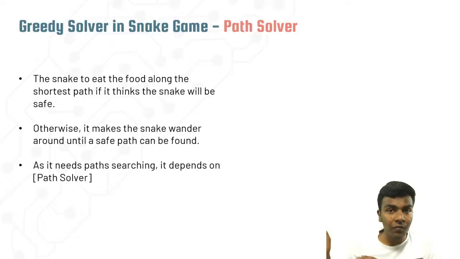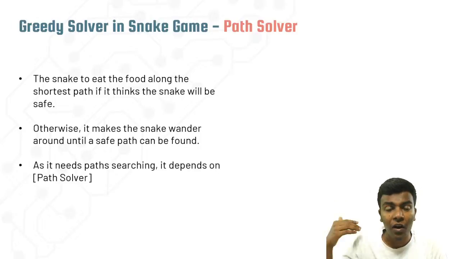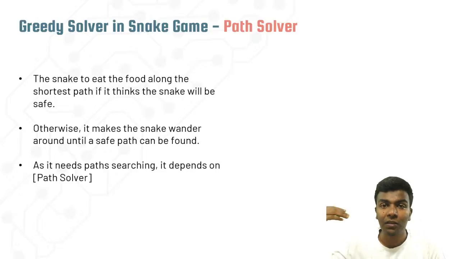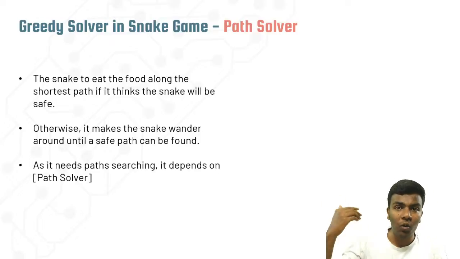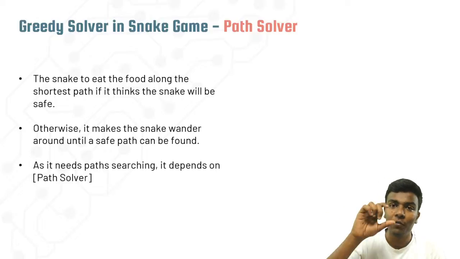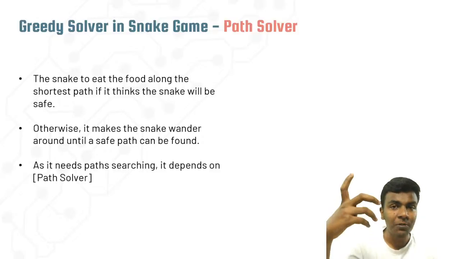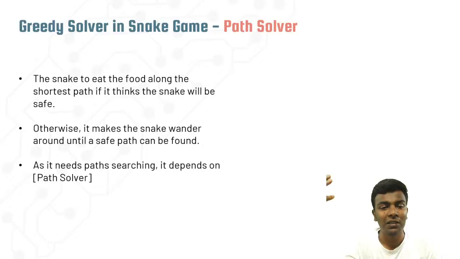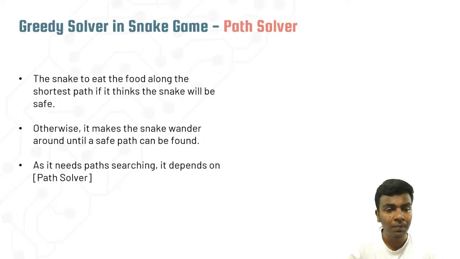So if you are taking the first path, it should be the smaller distance. Even then, if you take that path, it may leave a lot of path to be covered in the upcoming play area. So definitely your snake will wander a lot, even in a small state. On that small state it should not wander here and there. That can be done with the help of this kind of greedy solver algorithm.